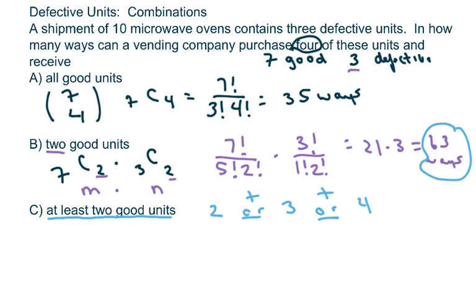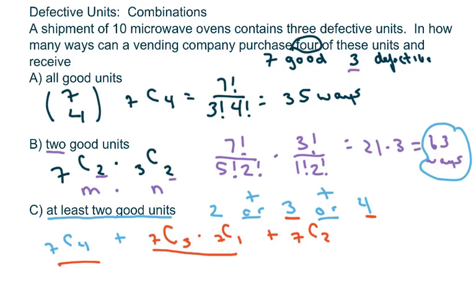So we're going to do, if we get all 4, that would be 7C4. Okay, or we could have the 3. We did the 4 already. The 3 would be 7C3 times 3 choose 1. So 1 could be bad. So that's your 3. And then the 2 is the one we just did, which is 7 choose 2 times 3 choose 2, sorry.